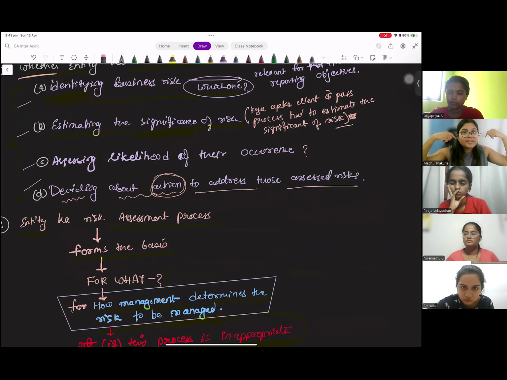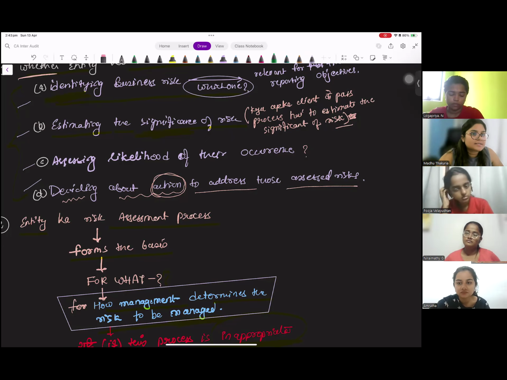So first, when you go into the client place, you have to ask client, please tell us, how do you assess the risk? Because if your client says that I do not assess the risk, that means they would not have even implemented the internal controls. See, in order to implement internal control, what is the base of internal controls? Identification and assessment of risk.